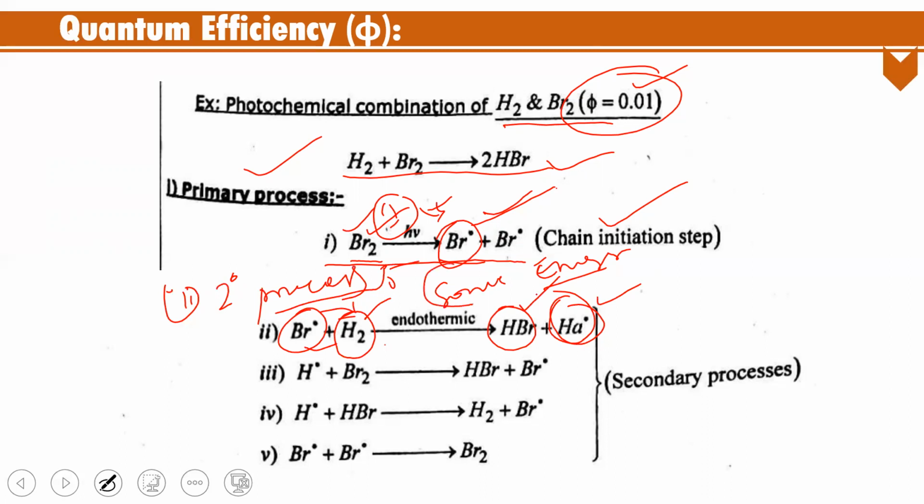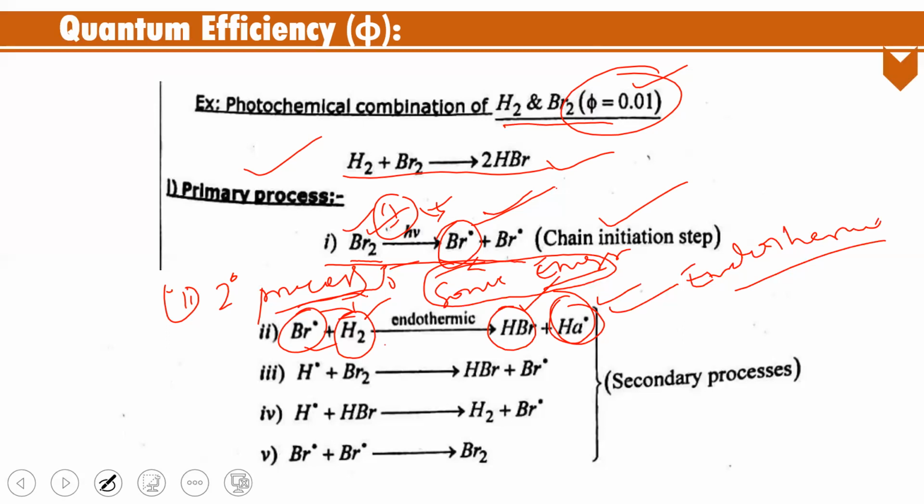Due to the requirement of energy, this process is an endothermic reaction. To conduct the secondary process, it needs some external energy. Only then does the secondary process go on.